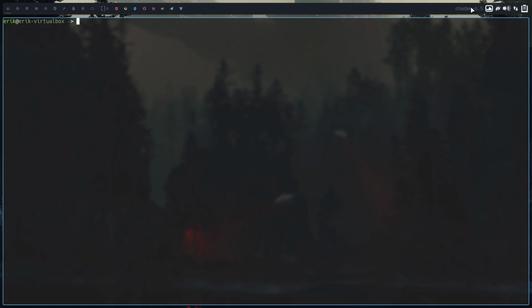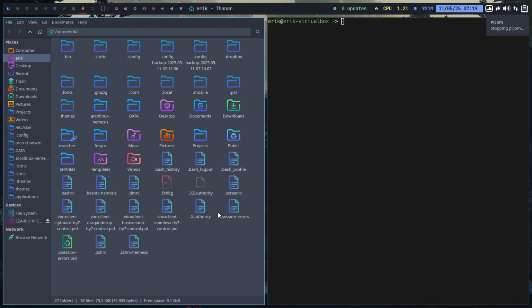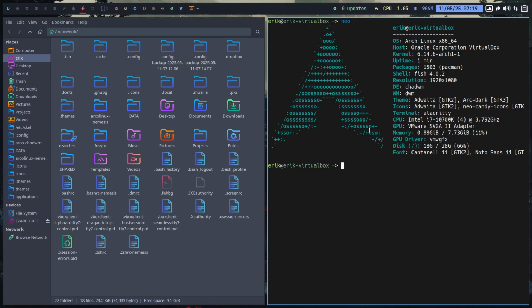There's also a bar that should pop up here, so maybe we got some issues. Ctrl-Alt-O, stopping Picom, and use it in a virtual machine. It's now killed, meaning not transparent, not blurred, no shadows, not fading, just there. That's cool. Still very much on Arch.